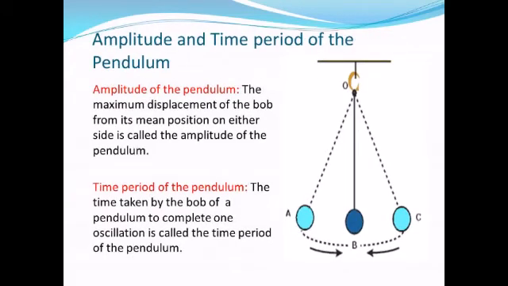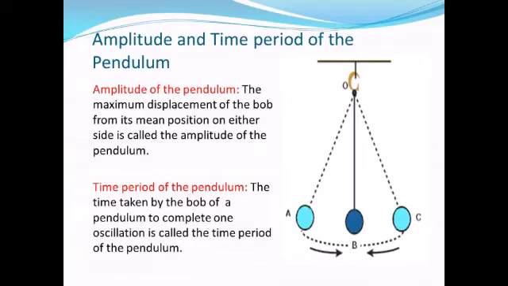Now here we will discuss amplitude and time period of the pendulum. What is the amplitude of the pendulum? The maximum displacement of the bob from its mean position on either side is called the amplitude of the pendulum. So suppose a bob is moving, the mean position of the bob is B, and the maximum displacement from its mean position is A. So the distance or displacement between A and B will be the amplitude of the pendulum.